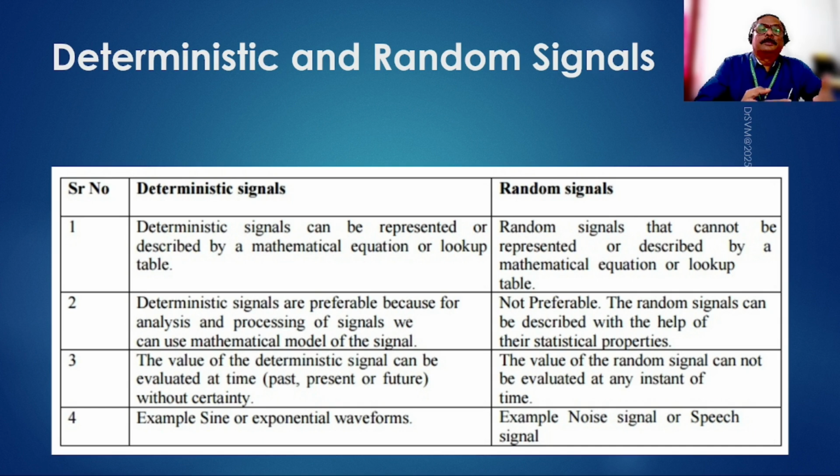What if we can comfortably put everything in mathematical form? Deterministic life is quite simple, but it is not so all the time. There will be randomness in the signal as well as the system. Then how to deal with that is one goal of this subject, signals and systems.